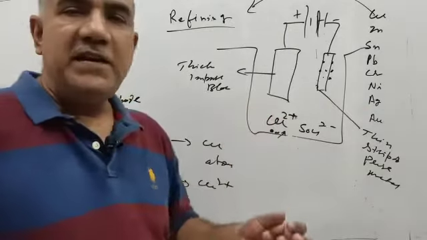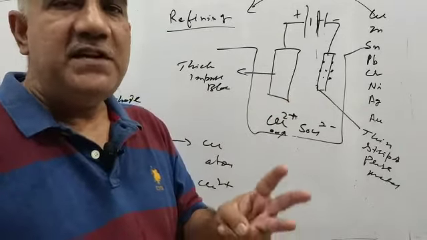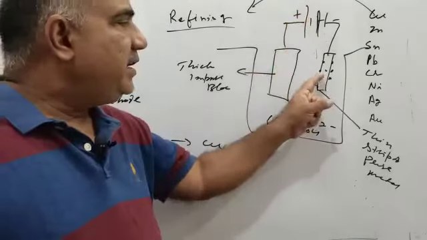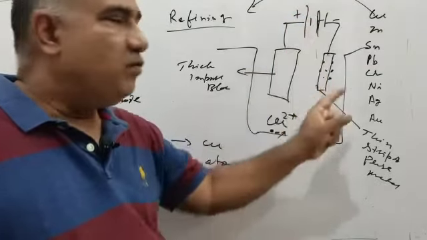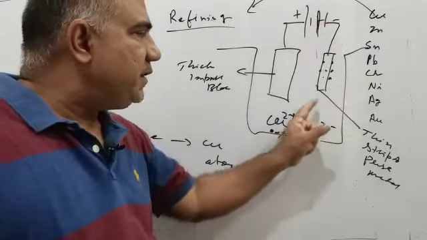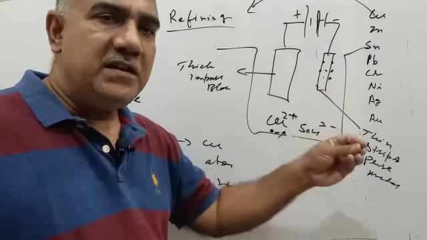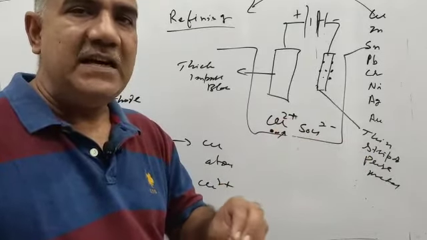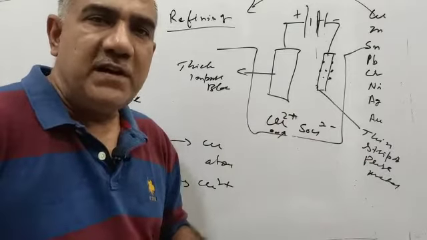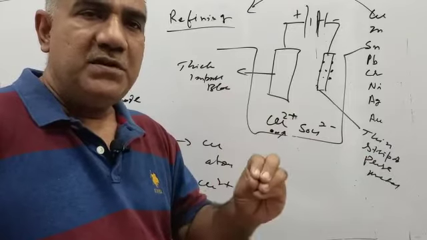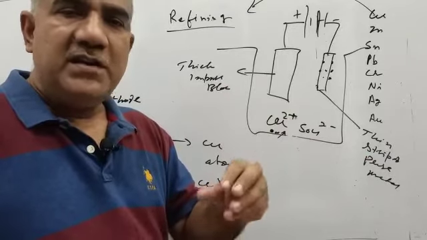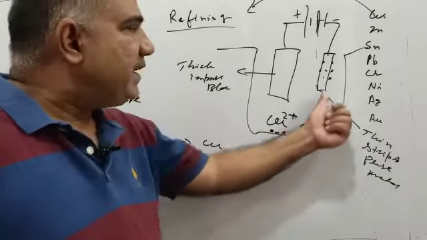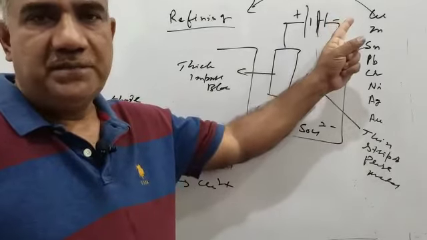For electrolytic refining, we need three requirements. Number one is the anode: make a thick impure block as anode and a thin pure strip as cathode. Why is the pure strip made the cathode? Because we want to obtain the metal at the cathode. Why? Because metals always form electropositive ions. This we have discussed at length in previous classes. Metals contain 1, 2 or 3 electrons in their outermost orbit, so to complete their octet they lose 1, 2 or 3 electrons, and electropositive ions are formed. These electropositive ions can be attracted only by the cathode, which is a negative electrode.